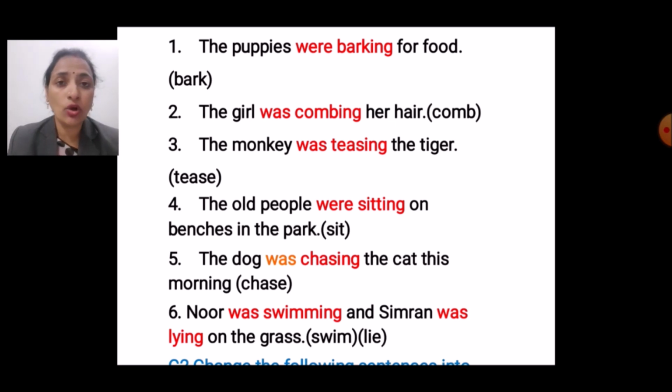What we have added in com? ing. हमने क्या ऐड किया com में? ing. तो वो क्या हो गया? Combing. और girl, only one girl is there. That's why we wrote there was. The girl was combing her hair.